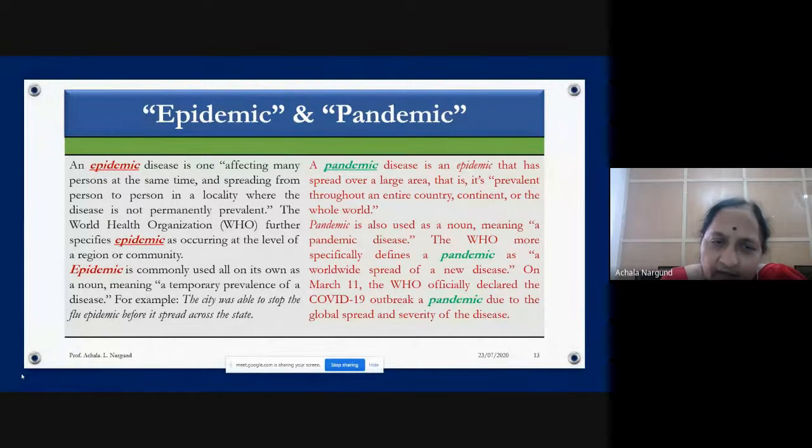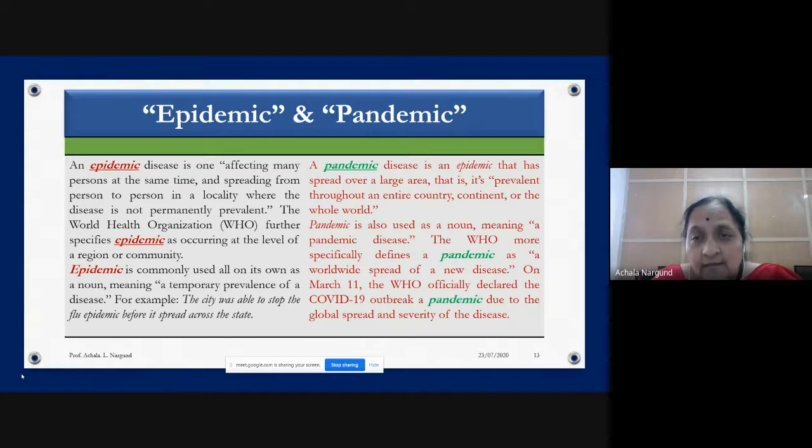Epidemic is commonly used all on its own as a noun, meaning temporary prevalence of a disease. For example, the city was able to stop the flu epidemic before it spread across the state. So that means it was restricted to only the city. If it is restricted to only a city, then we call it an epidemic. It is restricted to some area, some region, a local one.